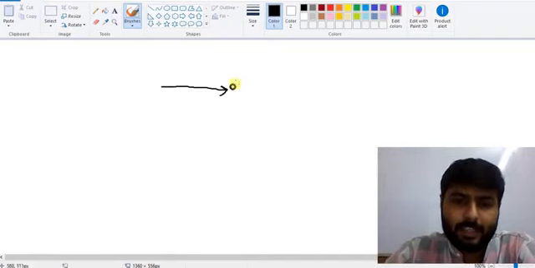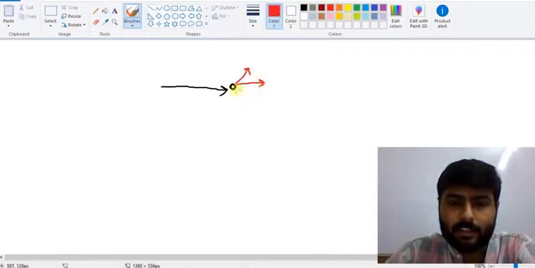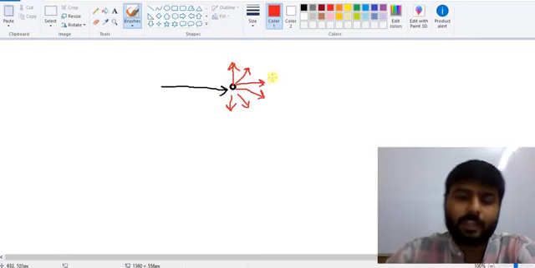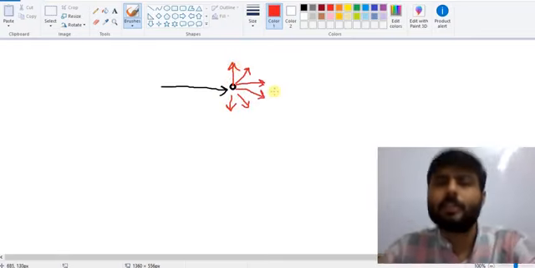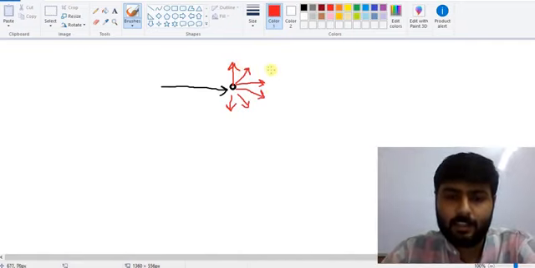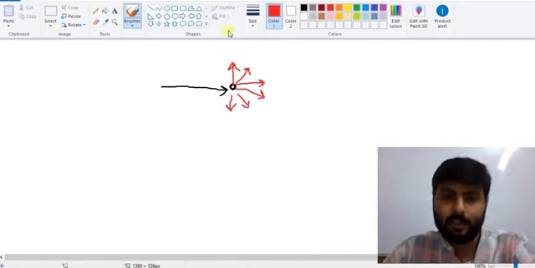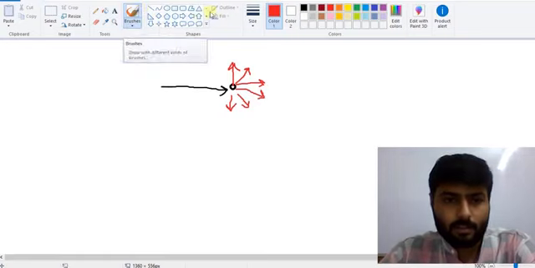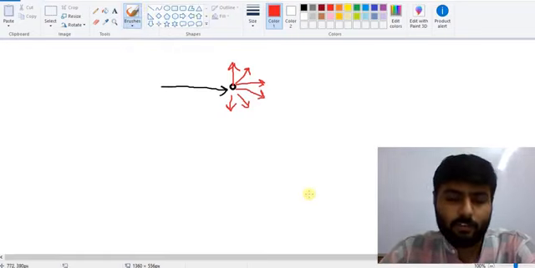The particle is sufficiently large, so it will scatter the light like this. That is the phenomenon called scattering of light. The light ray is incident on the particle and it is scattered. So that is scattering of light.